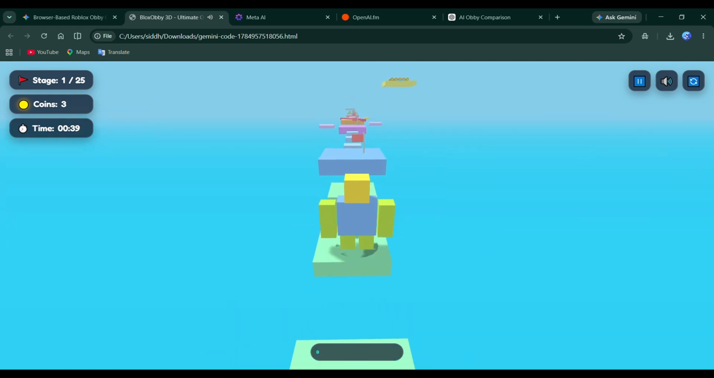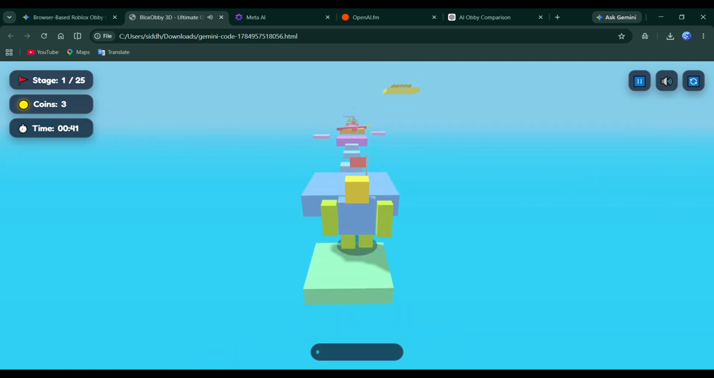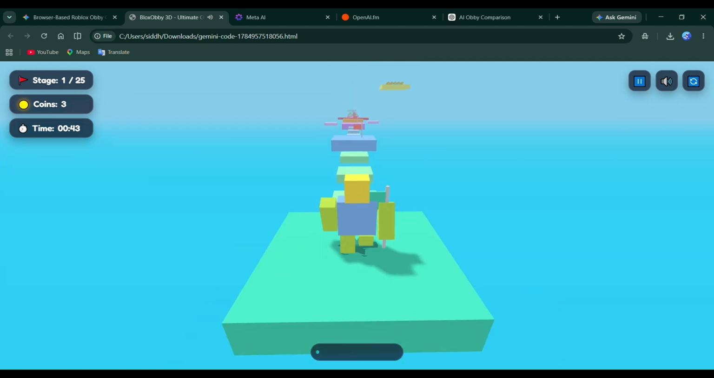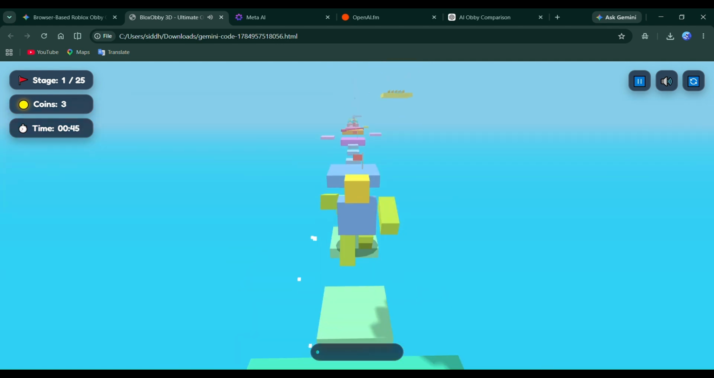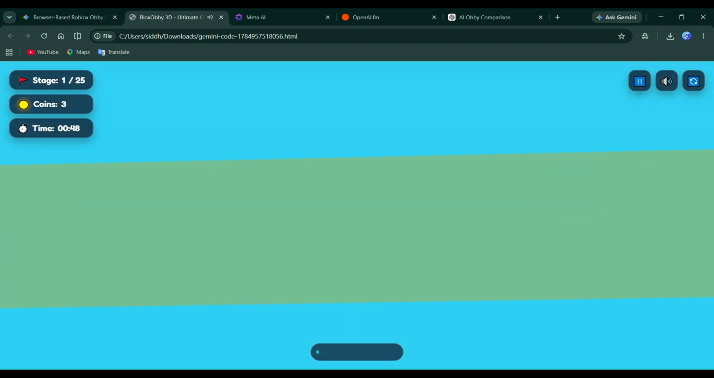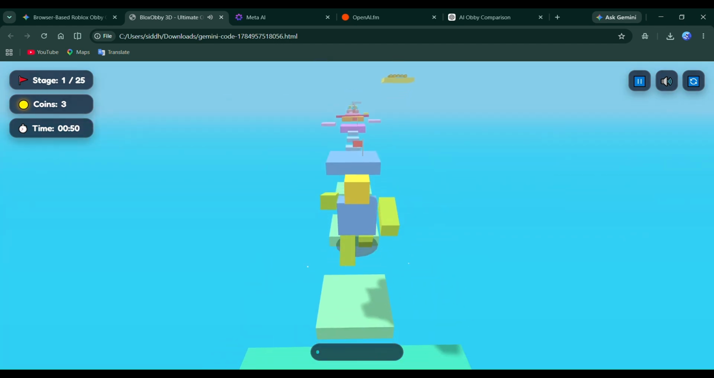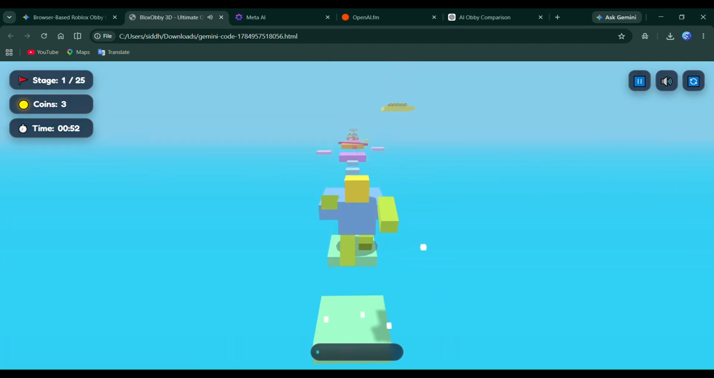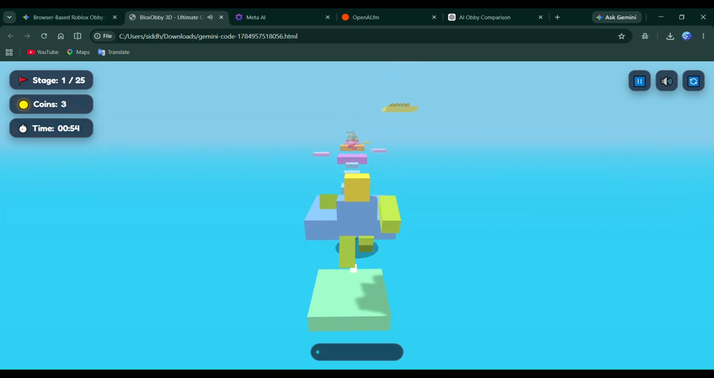Before making this video, I honestly expected a basic demo with a few floating platforms and simple movement. Instead, what we got is something that actually feels like the beginning of a real game. Of course, it's not perfect, and there are still plenty of things that could be improved, but that's true for almost every first version of a game.